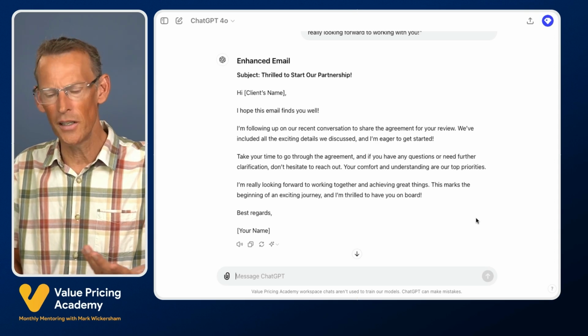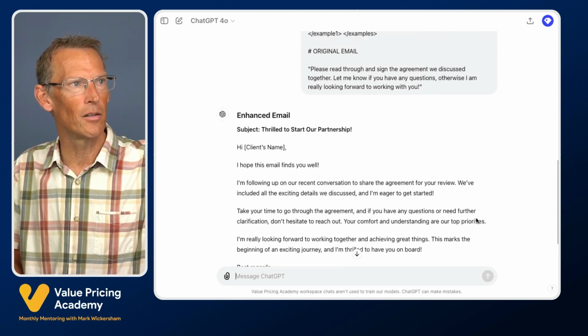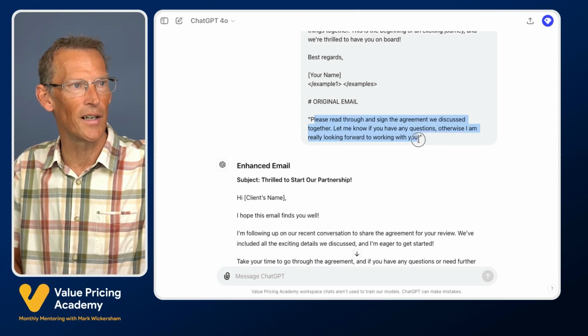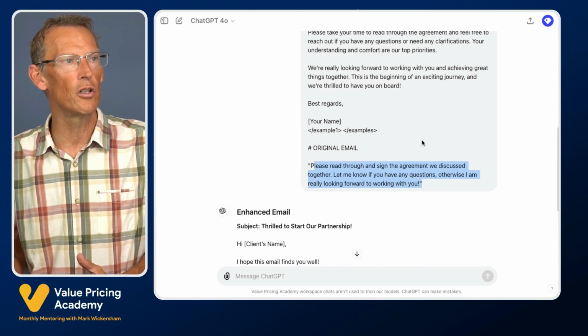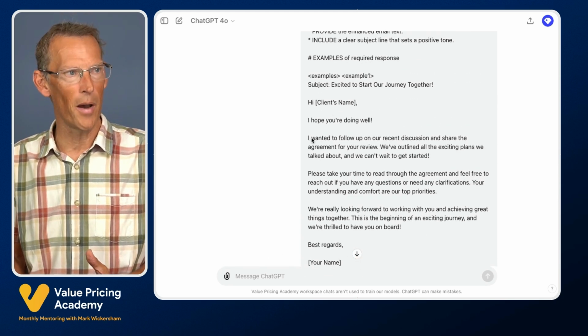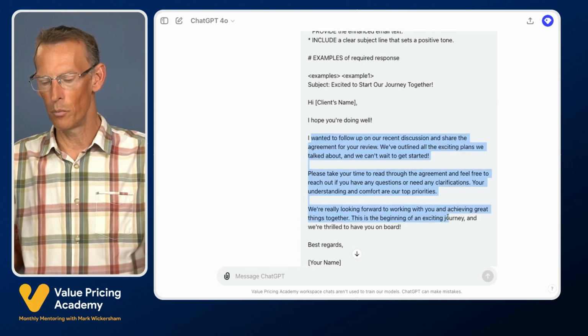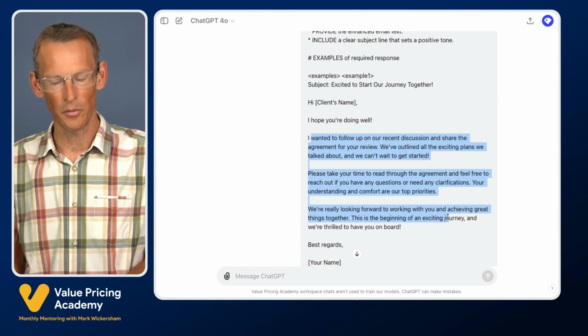I think you'll agree that's a much better email than this little one here. Now, of course, it might not be your writing style, but that's fine. All you would do is change the example email with something that would perhaps be more your writing style.